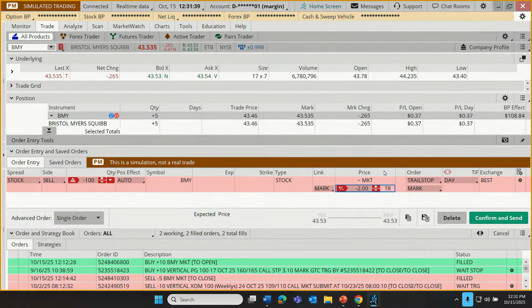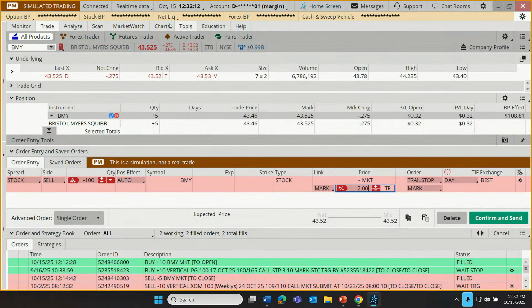So what this means is we're going to put in a stop that's $2 below the current price of the stock. We paid 43.5. It's at 43.5 right now. Let's put that in at $2 below the current price, but it's going to trail up if price goes up. So do some math for me. What if this went to 44? Where would our stop automatically be if we enter a trail stop? It would be at 42, $2 below the highest price since we placed that trail stop.